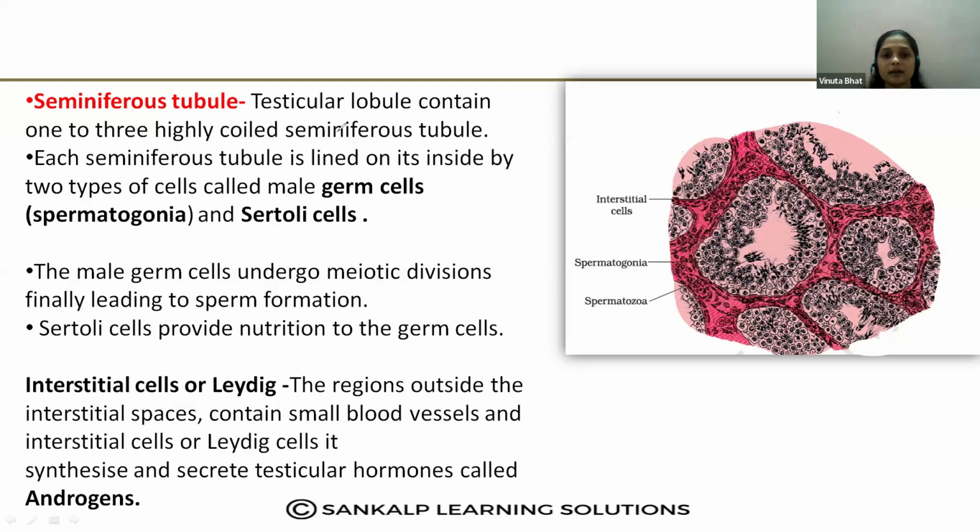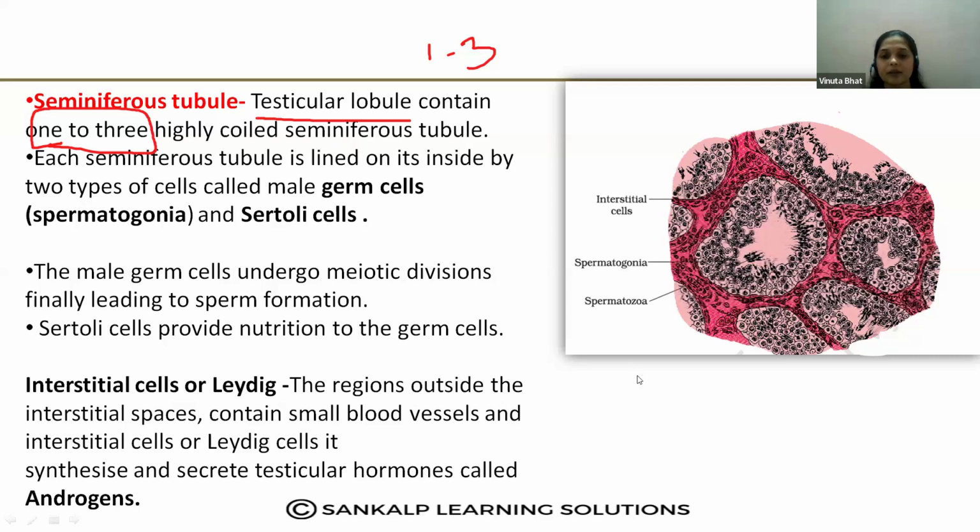How many seminiferous tubules are present in a testicular lobule? That is 1 to 3. This has also been asked in NEET. Around 1 to 3 highly coiled seminiferous tubules are present inside each testicular lobule. Okay? So this is about the seminiferous tubules.